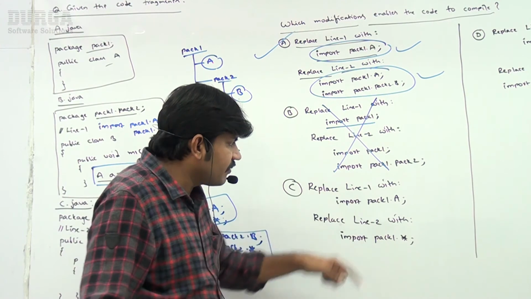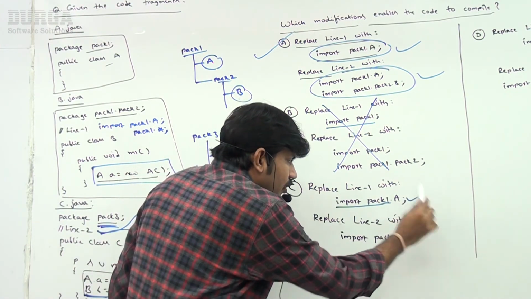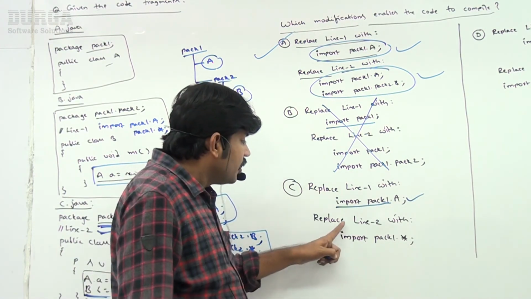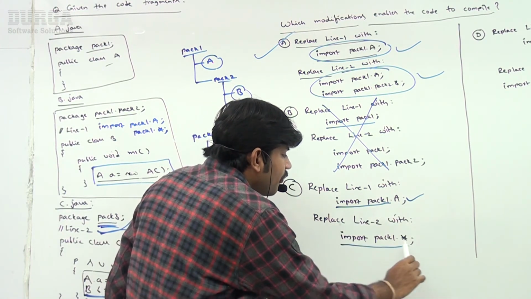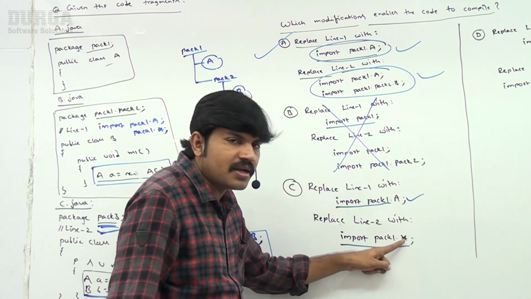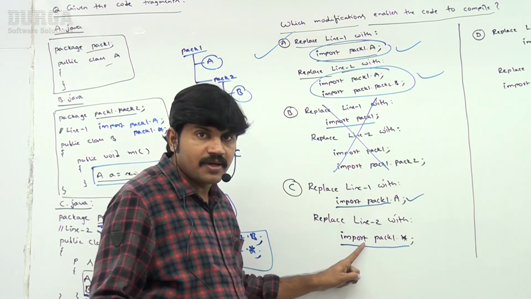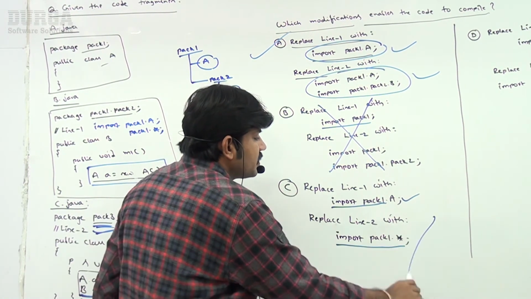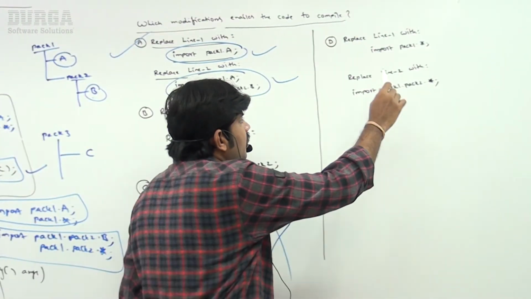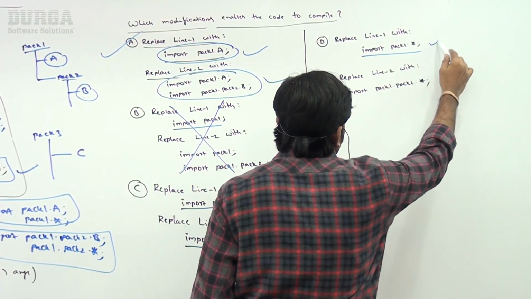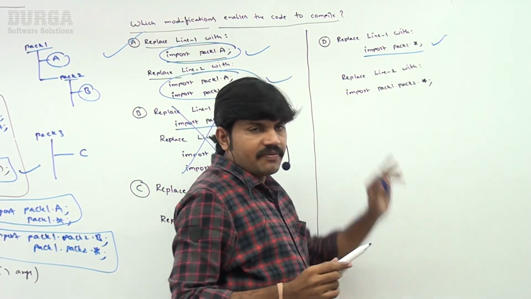Next, replace line 1 with import pack1.A. Line 1 will work. Replace line 2 with import pack1.*. If I take pack1.*, only the A class is available, but the B class is not available for C. That's why it is wrong. Next, the fourth one: import pack1.* for line 1, so A is available.